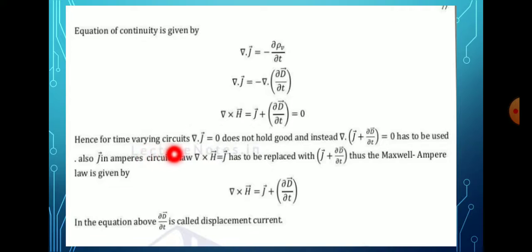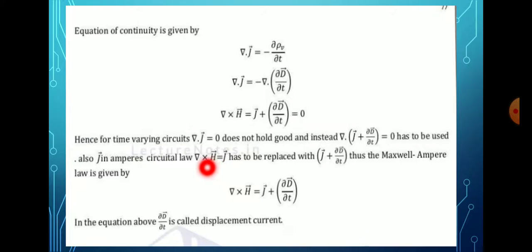Hence, for the time-varying circuit, the condition del dot J bar, the divergence of current density, is equal to 0 does not hold good. Instead, del dot J bar plus ∂D bar by ∂t is equal to 0 has to be used. And J bar in Ampere's circuital law: the equation becomes Ampere's circuital law, given by del cross H bar is equal to J bar.